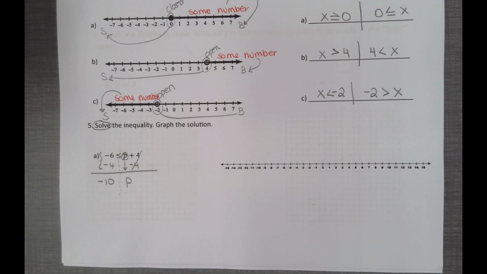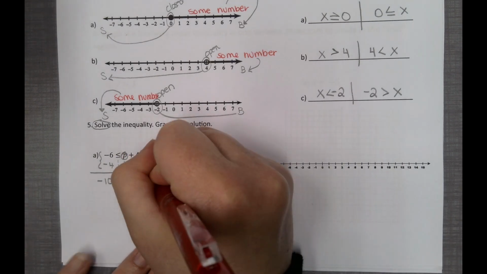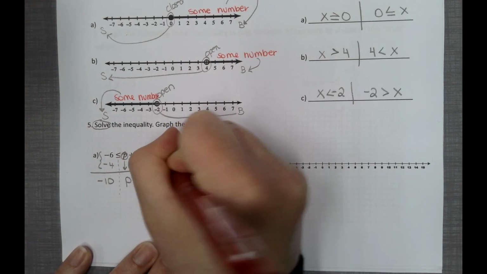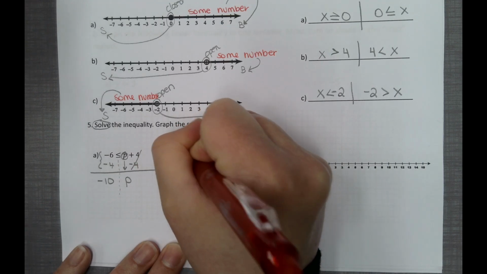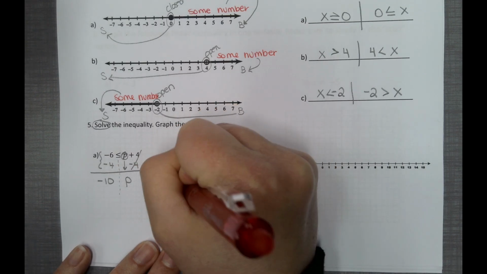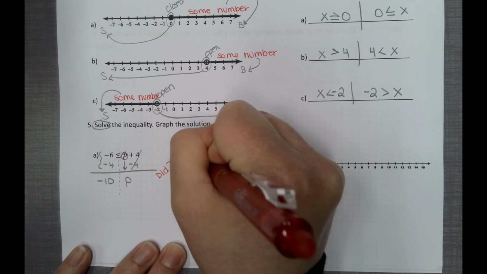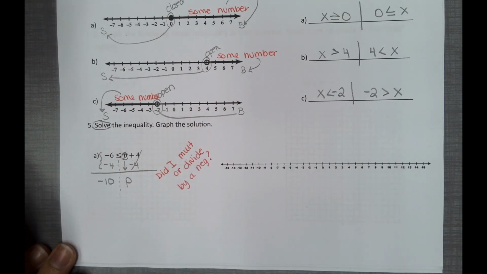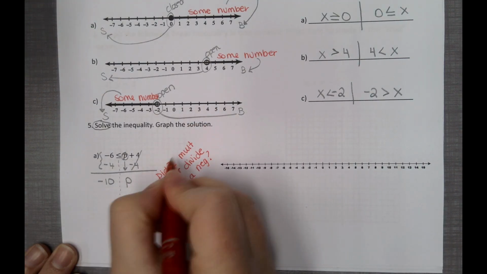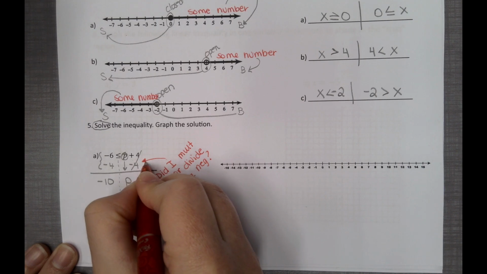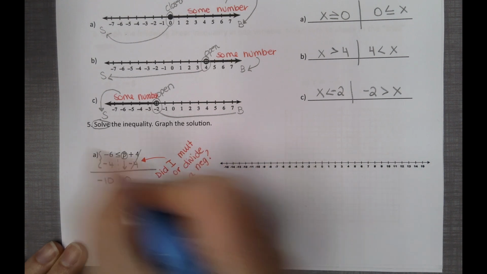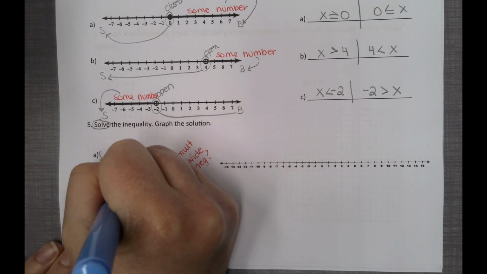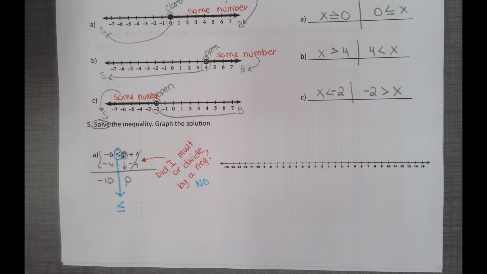Now, when you're doing this, you do have to ask a question. Did I multiply or divide by a negative? If you did, in this step right here, then you have to flip the inequality, switch the sign. Since we did not, we only subtracted. We're going to take our inequality and copy it exactly how we see it.